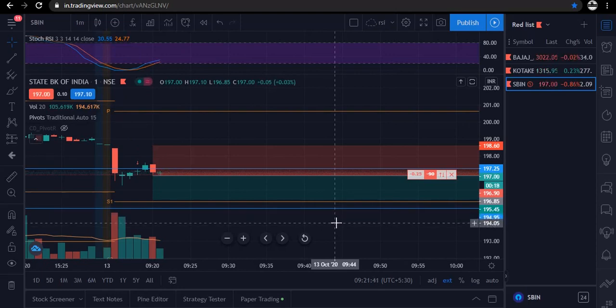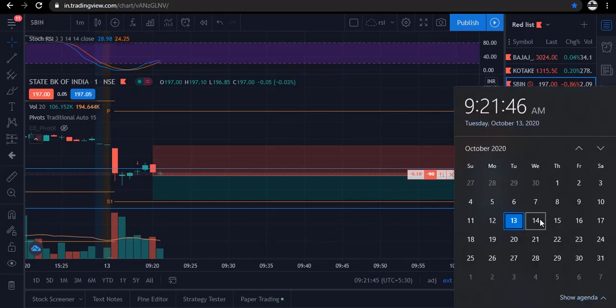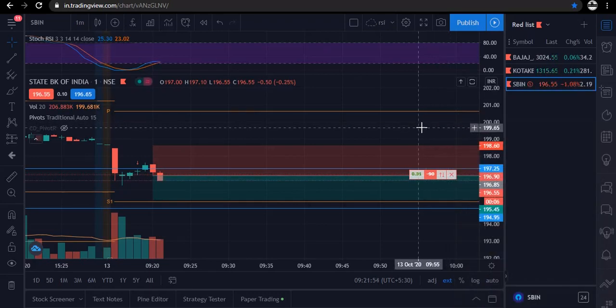Let me show you today's date and time. So today is 18th of October 2020 and currently time is 9:21 am. So coming on to our today's trade.